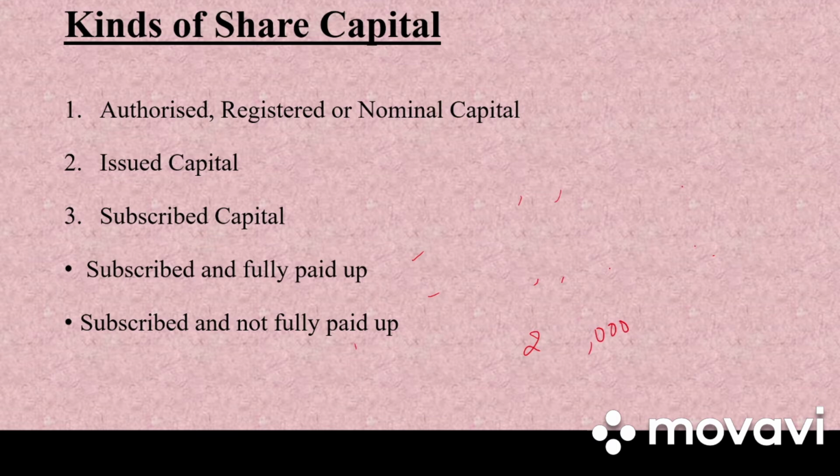Then we have subscribed and not fully paid up. In this case, the company has called up the full face value of the share, but the shareholder has not paid some part of the face value, or it may also happen when the company has not called up the full value of the share. Clear? So I'll be working out one problem each of subscribed and fully paid up, and subscribed and not fully paid up, so that you would be clear as to what is the difference between both of them.